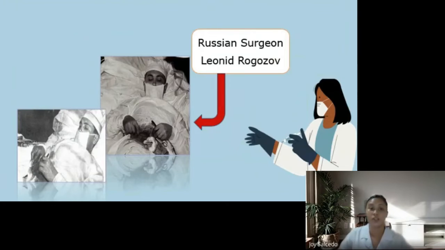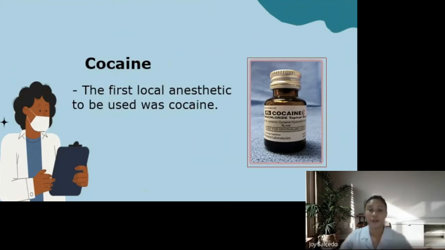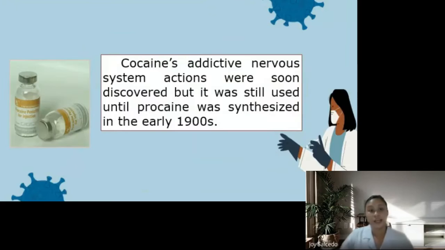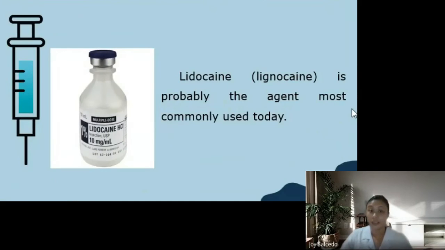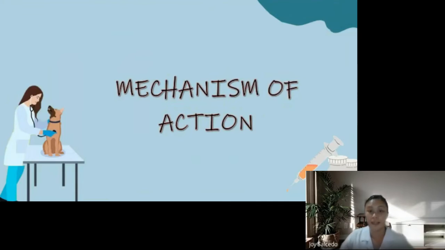So this is Russian surgeon Leonid Rogozov. During an expedition to the Antarctic, he became seriously ill. As the only medical practitioner in his team, he performed a self-operation under local anesthesia. Cocaine was the first local anesthetic to be discovered. The addictive nervous system actions of cocaine were soon discovered, but it was still used until procaine was synthesized. Lidocaine or lignocaine is probably the most used agent today.